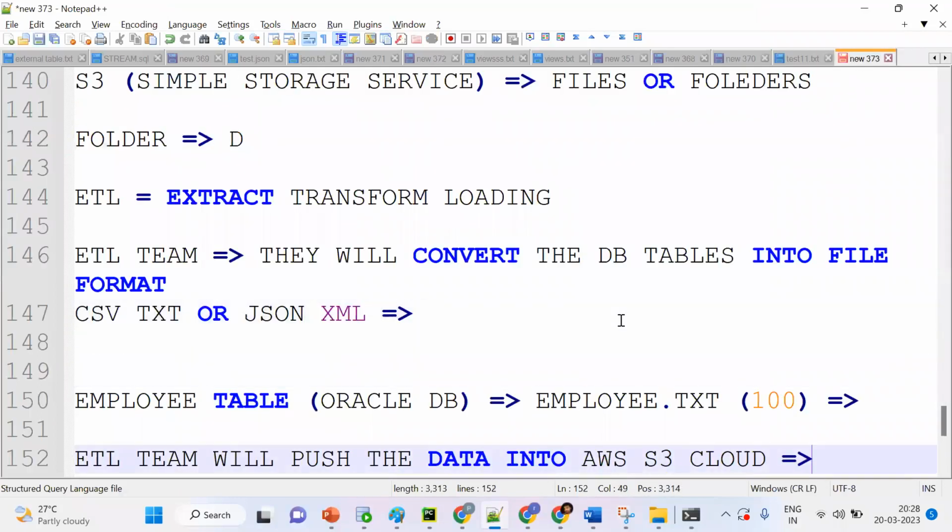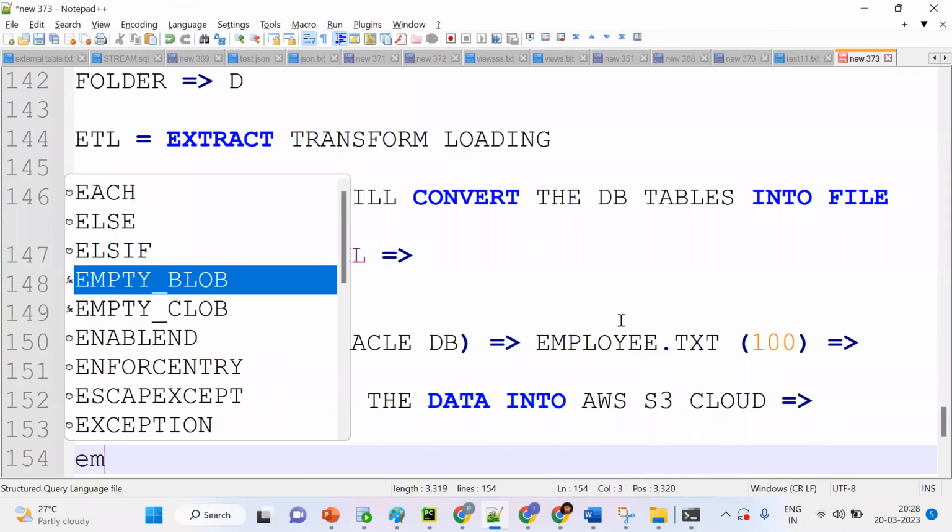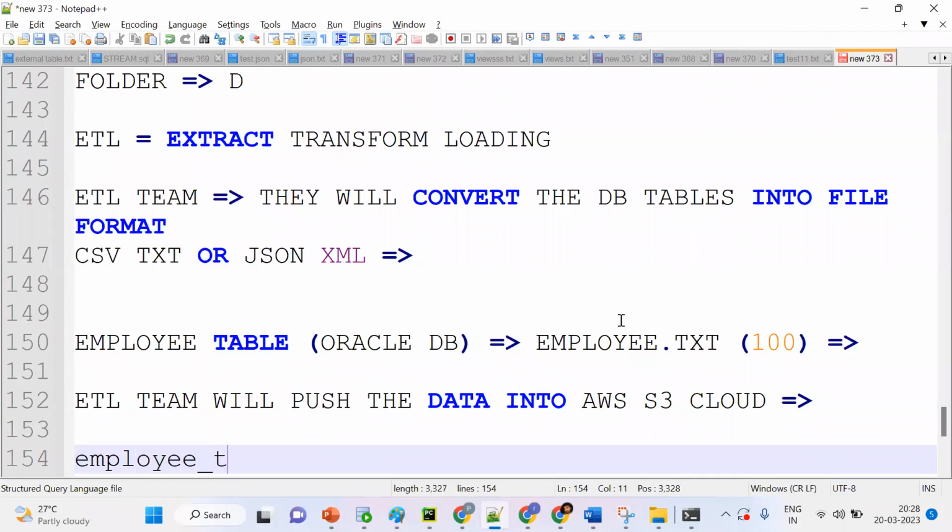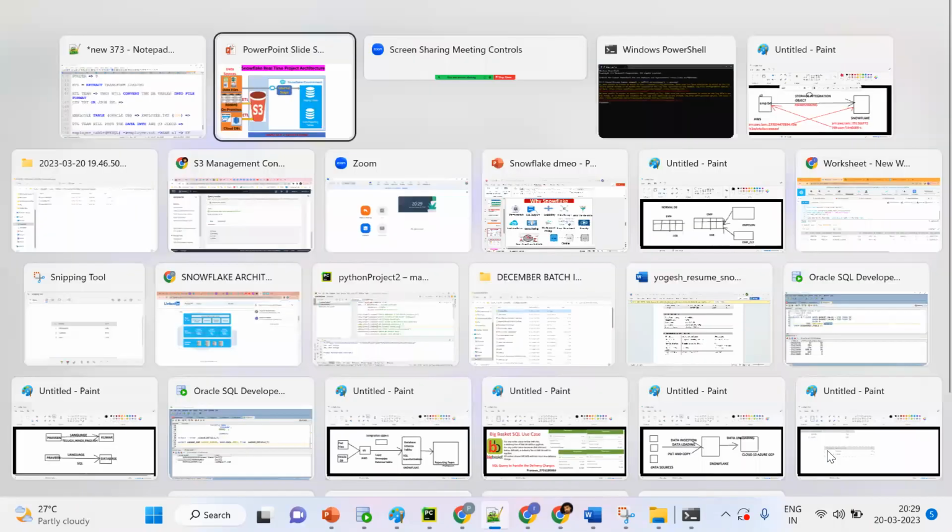So you're asking, instead of moving like this, can we... Suppose you're having an employee table. The normal process is employee.txt, convert this and place it into S3. From AWS S3 to some MySQL or PostgreSQL. The database will be here. Suppose MySQL is here. You're saying from the MySQL database I want to move to Snowflake tables. Our ultimate goal is to move to Snowflake tables.